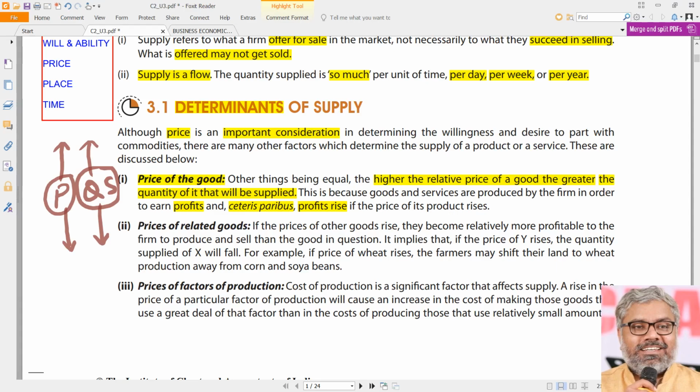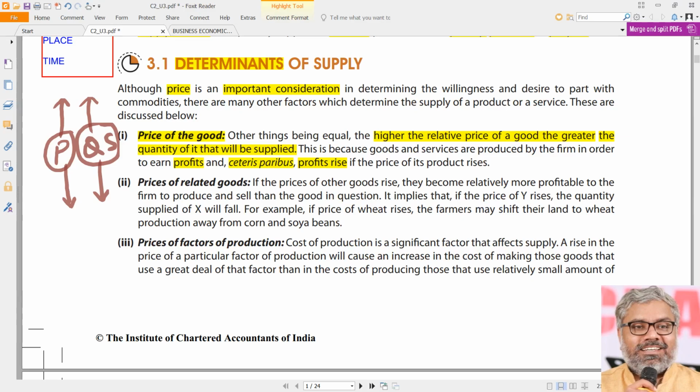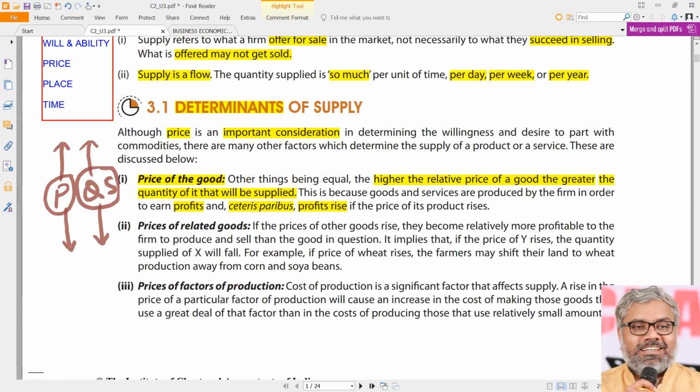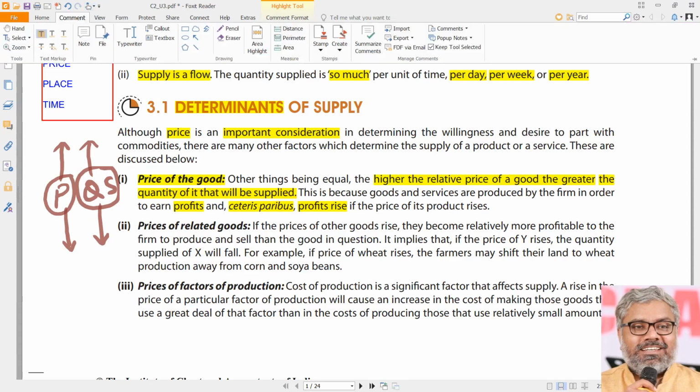So that is the basic logic behind how the price of the commodities and the quantity supplied have a direct relationship. And we can understand this from a practical perspective also with some examples, particularly agricultural examples.